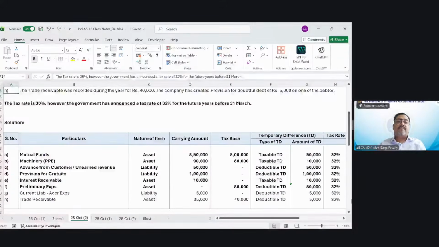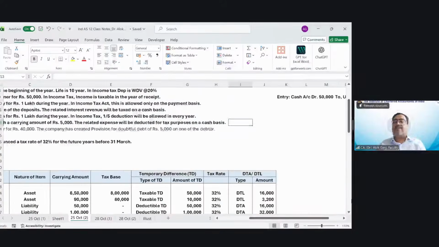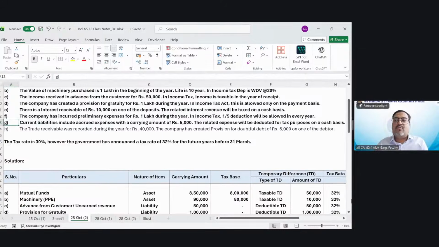Now, my dear friends, next, current liabilities include accrued expenses with a carrying amount of 5,000. The related expense will be deducted for tax purposes on a cash basis. On accrual basis, the company has created a liability. So the company has passed an accounting entry, expenses account debit to accrued expenses account, and this liability was carrying in the books of accounts for 5,000 rupees. But in tax books, tax says that I don't know the accrual concept. I will recognize this only when I pay the cash. So in tax books, this liability is 0.